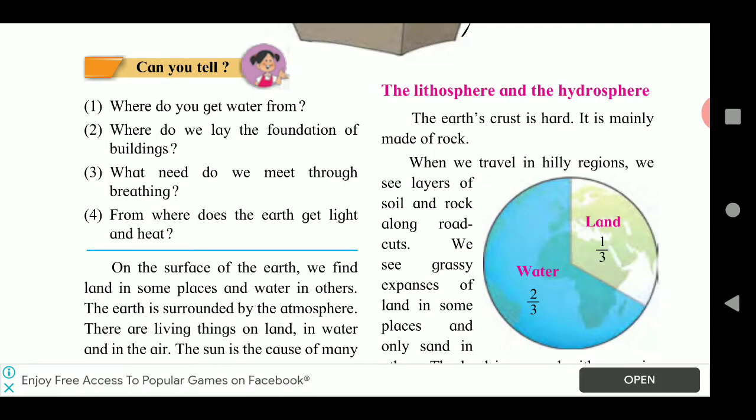When we travel in hilly regions, we see layers of soil and rocks along road cuts. We see grassy expanses of land in some places, full of grassland, and only sand in others. The land is covered with crops in some places and with forest in remaining places. Sometimes we get to see the deeper layer of soil into which tree roots spread. At others we see rocks split apart by the tree roots.